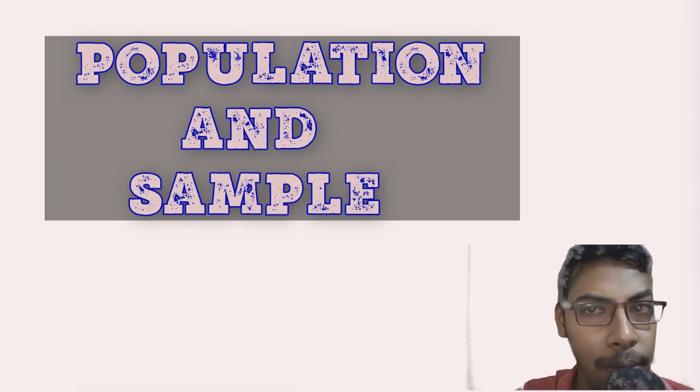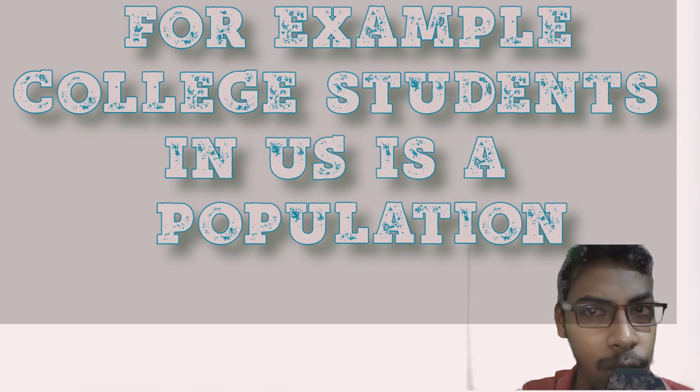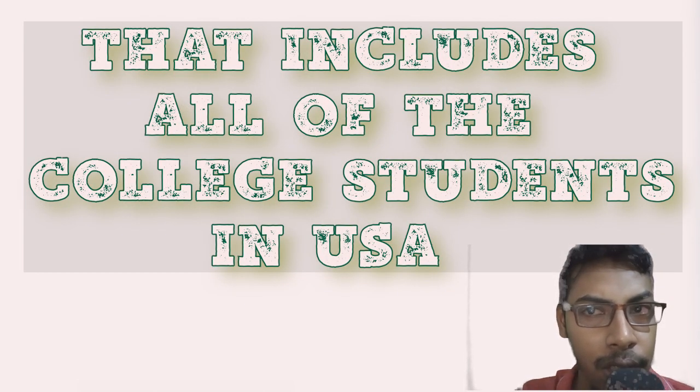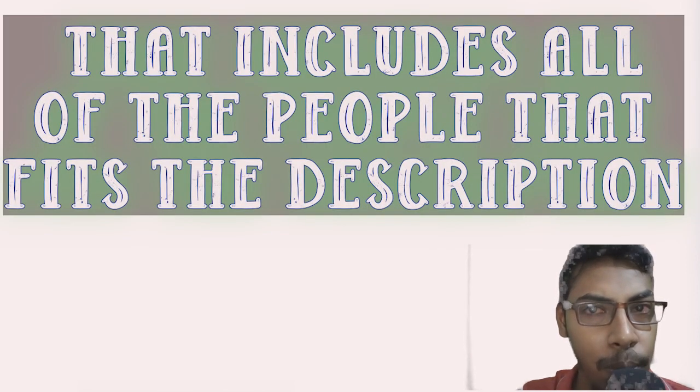So first is population and the sample. Population is all elements in a group. For example, college students in the US is a population that includes all of the college students in the US. 25-year-old people in Europe is a population that includes all of the people that fit the description.